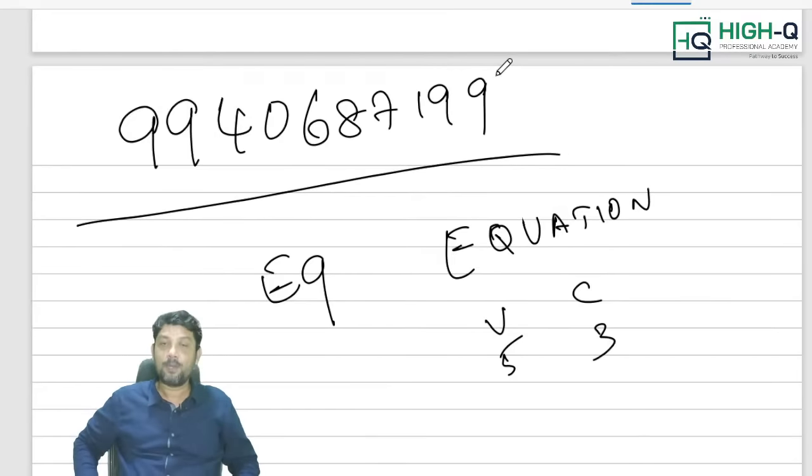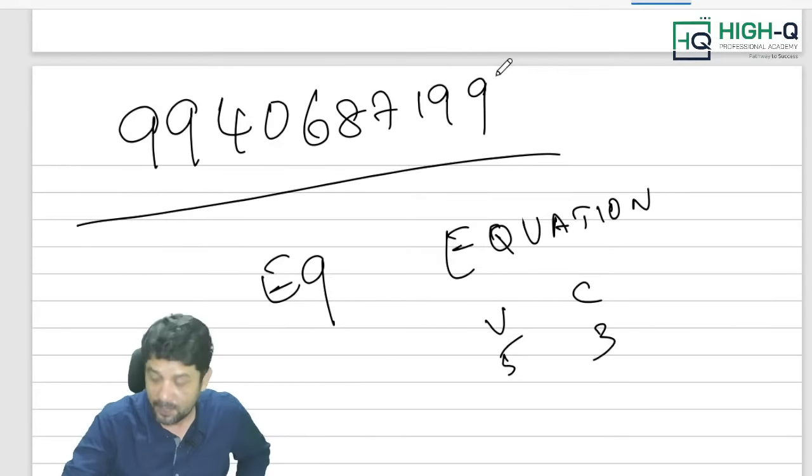Now, next one. Sets, relations and functions. According to me, it's a scoring topic. Sets, relation, function is always a scoring topic. Sir, I don't find sets as a scoring topic. No, my dear, sets, relation, function is a scoring topic. Venn diagram questions are expected. As far as relations are concerned, symmetric, reflexive and transitive questions are expected. And finally, functions: odd function, even function and inverse function.